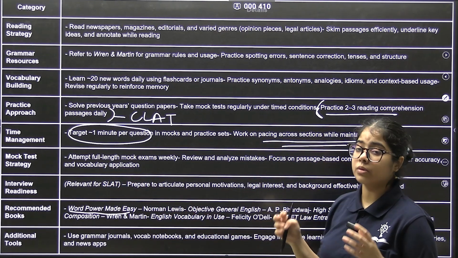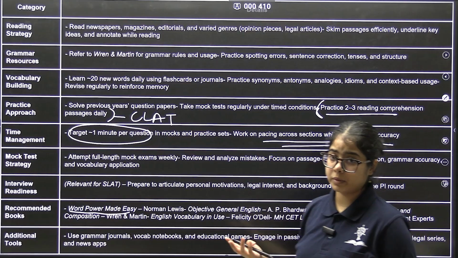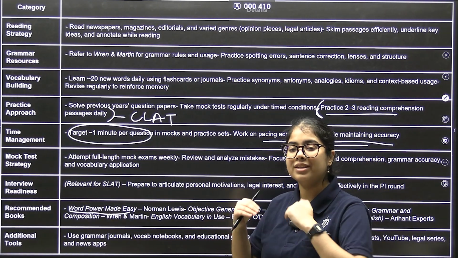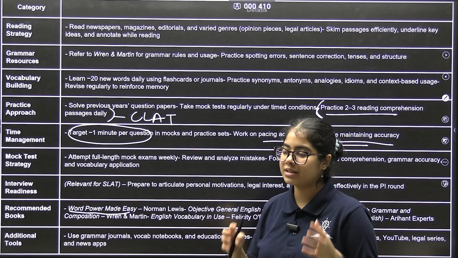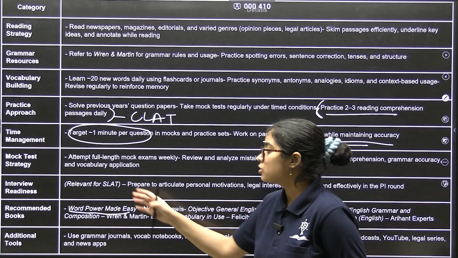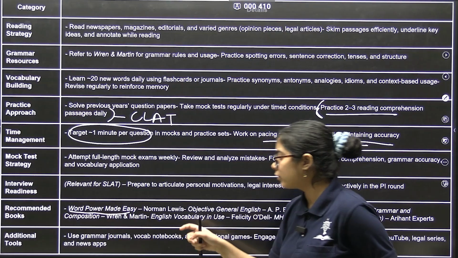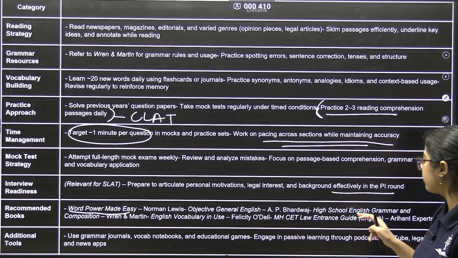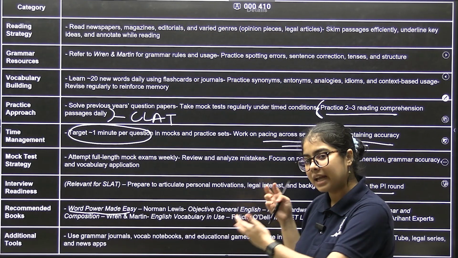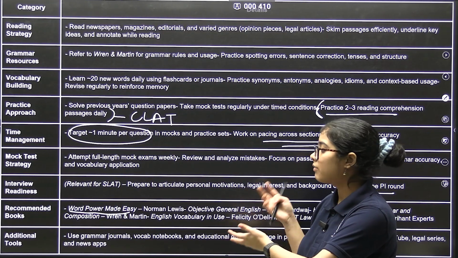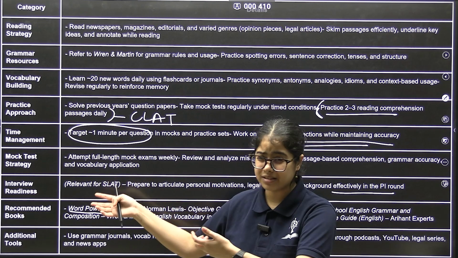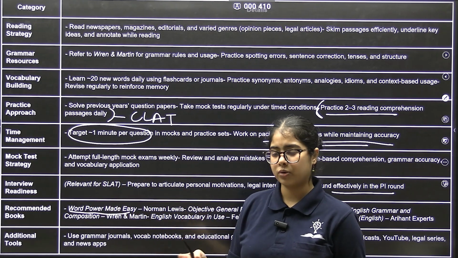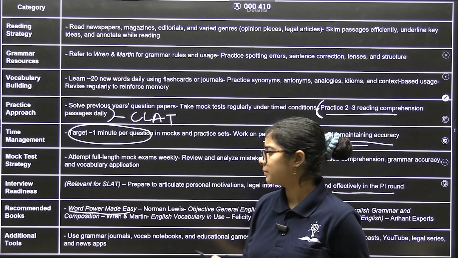Then the interview is something that you'll have to prepare for the Symbiosis Institution. Obviously, once you get shortlisted, only then start the preparation, because you'll get a few weeks and that is enough for the preparation. So interview readiness is another skill you'll have to work on. Prepare to articulate personal motivation, legal interest and background effectively in the PI round. We can get into specific factors and whatever else is related to PI in other videos in the future. And we also have certain courses that you can join for PI preparation.